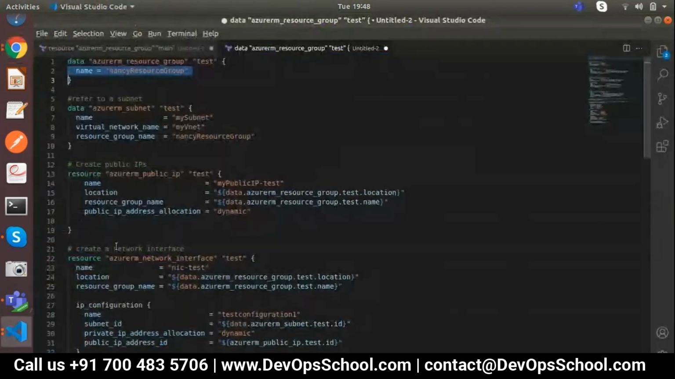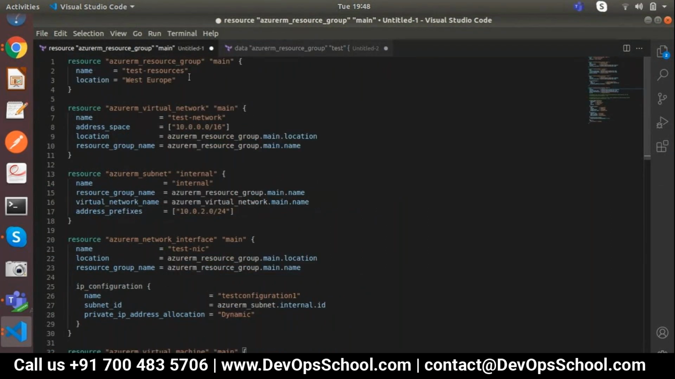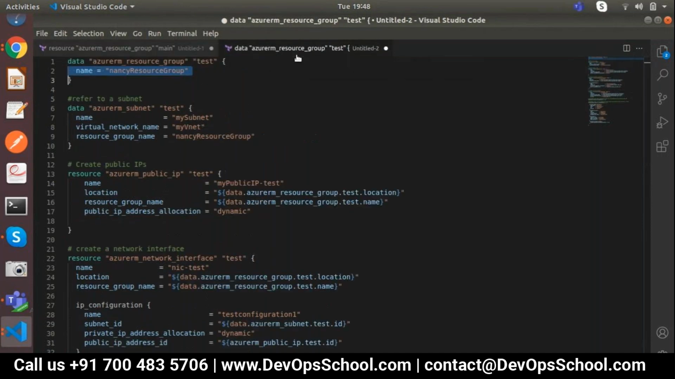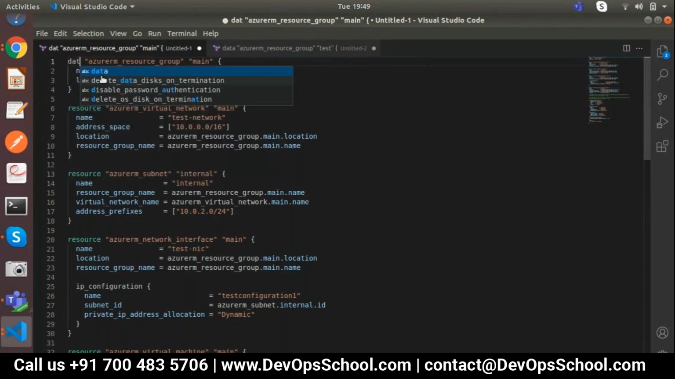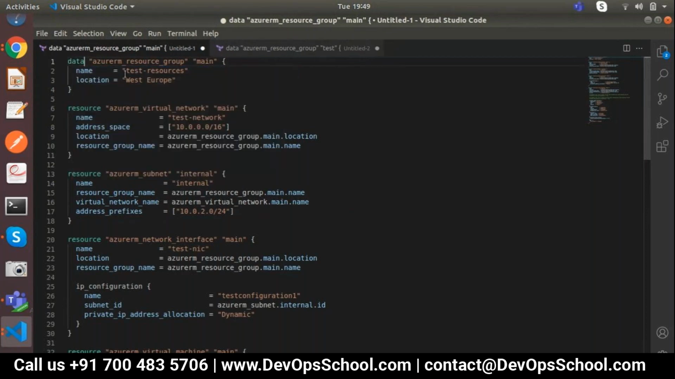Let me go ahead. Let me open this. Now this is my resource group module, right? This one is going to create a new resource group, correct? Because in azurerm resource group, I have mentioned the name and location, definitely it will create a new resource group. So what I need to do is just call the existing one. I'll define it like this: data azurerm resource group. It means whenever we create a new resource group, it is a resource. Whenever we are calling the existing one, it is data. Get my point? Yes.